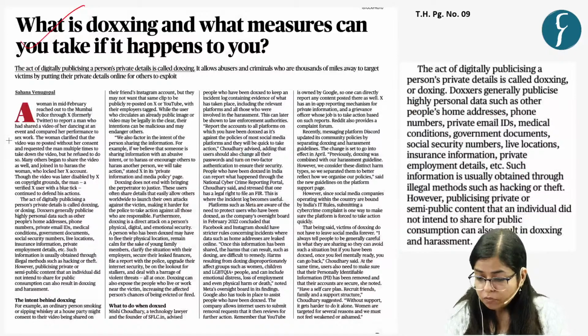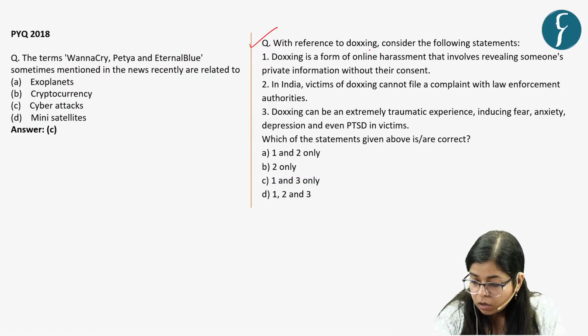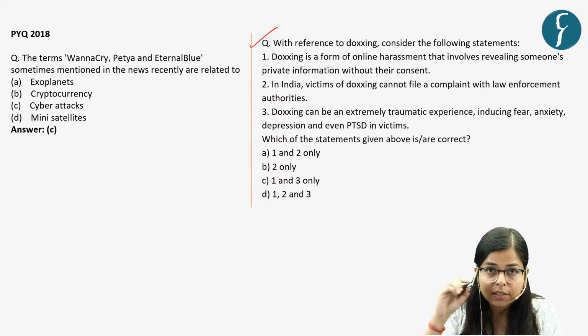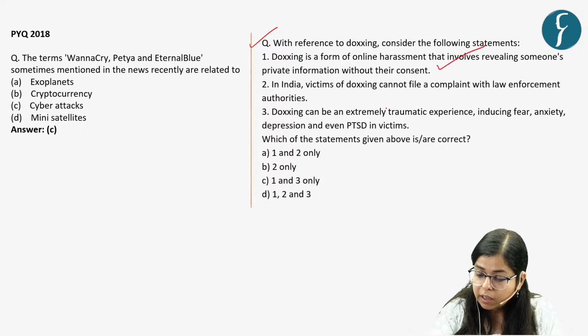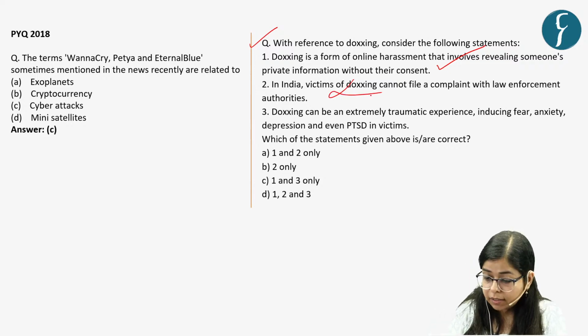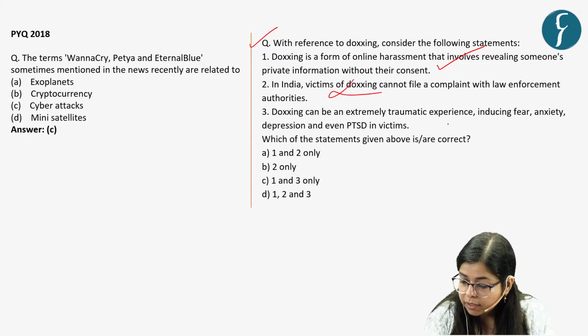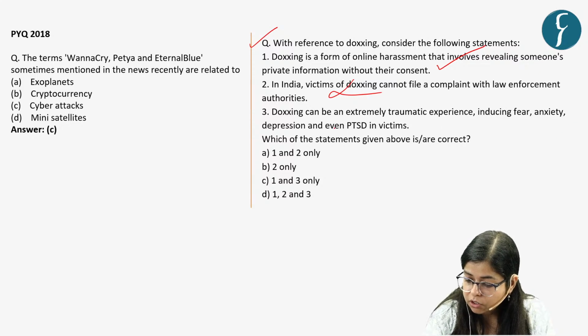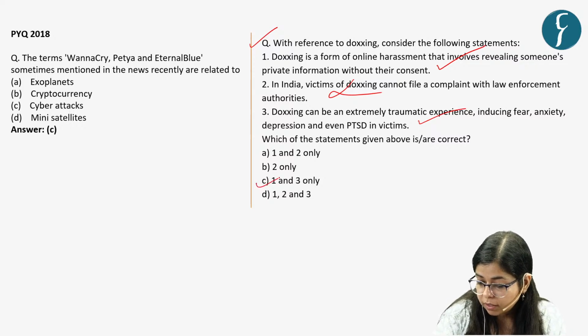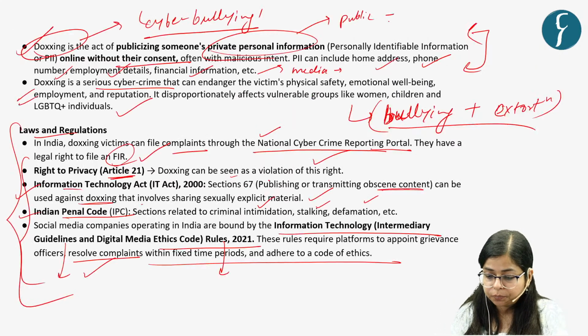Okay, with this, let's solve our question, which says that with reference to doxing, consider the following statement. Doxing is a form of online harassment that involves revealing someone's private information without their consent. This is obviously correct. In India, victims of doxing cannot file a complaint with the law enforcement authorities. This is incorrect. Doxing can be an extremely traumatic experience, inducing fear, depression, anxiety, and even post-trauma syndrome in victims. This is also a correct statement. Now, how many statements are correct? Statements 1 and 3 are correct.